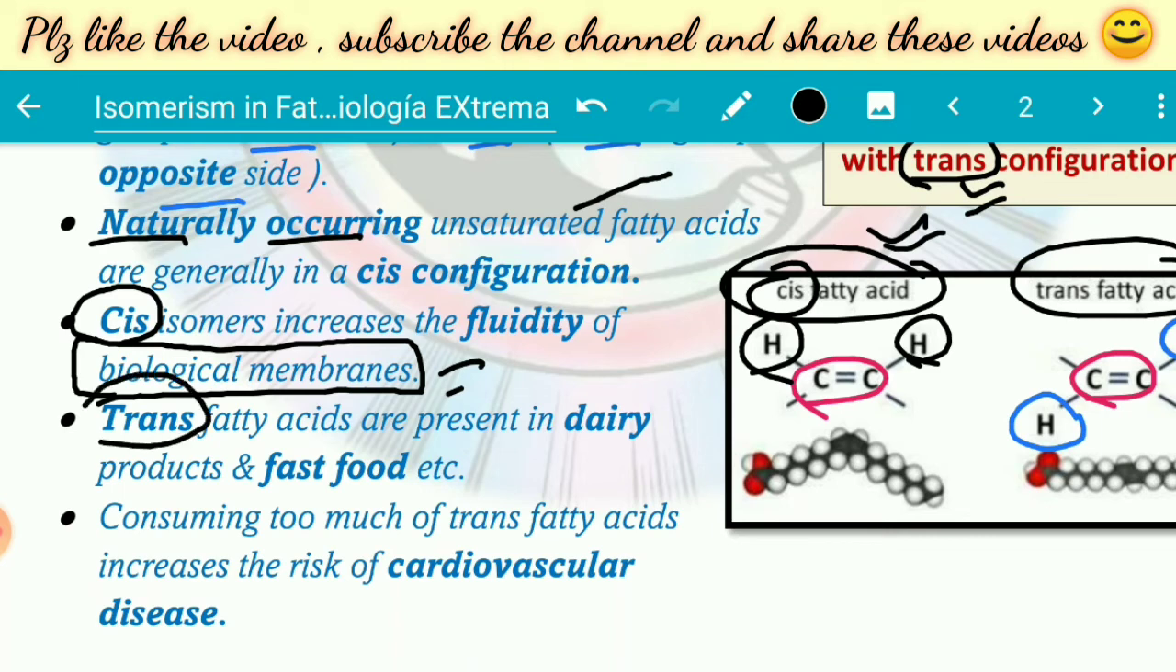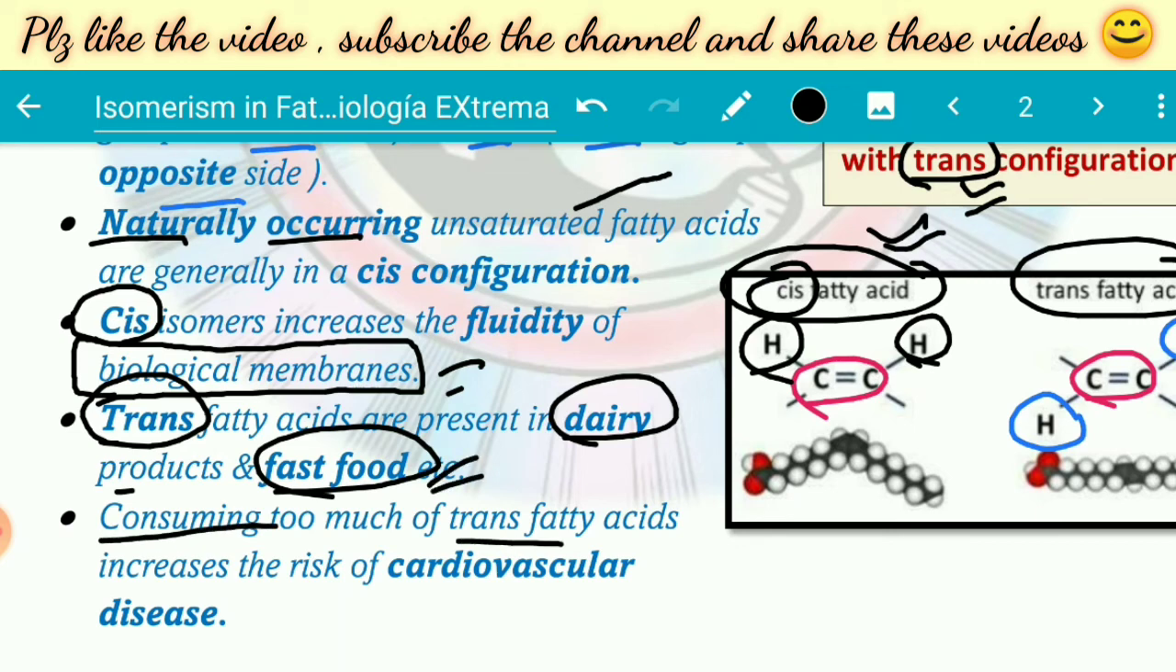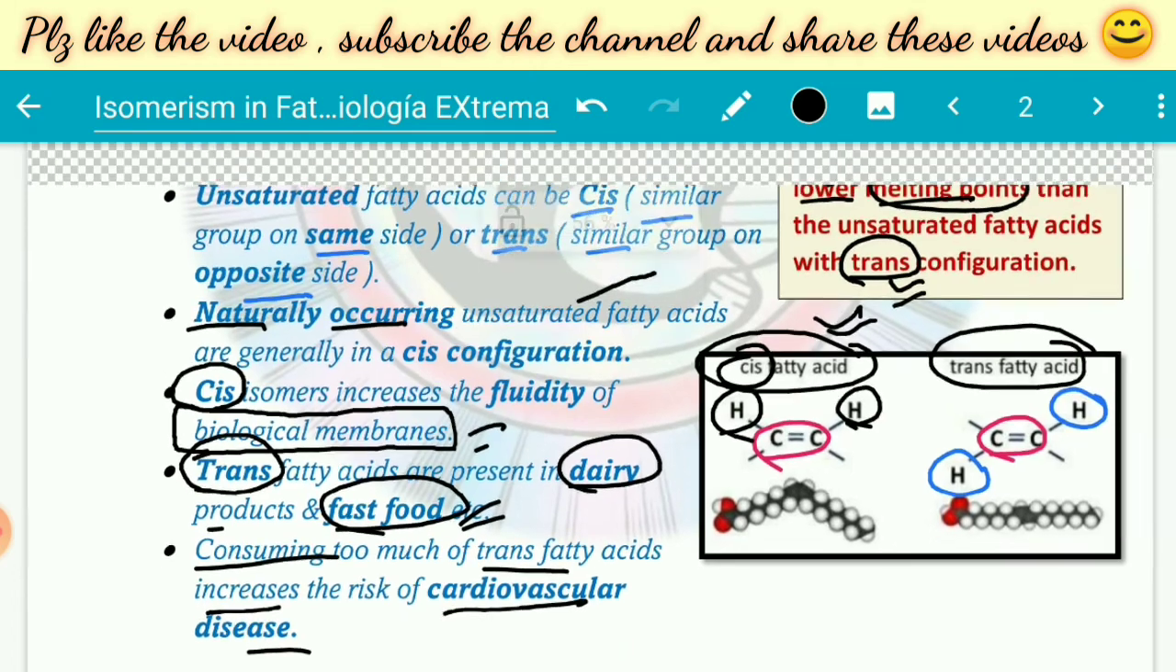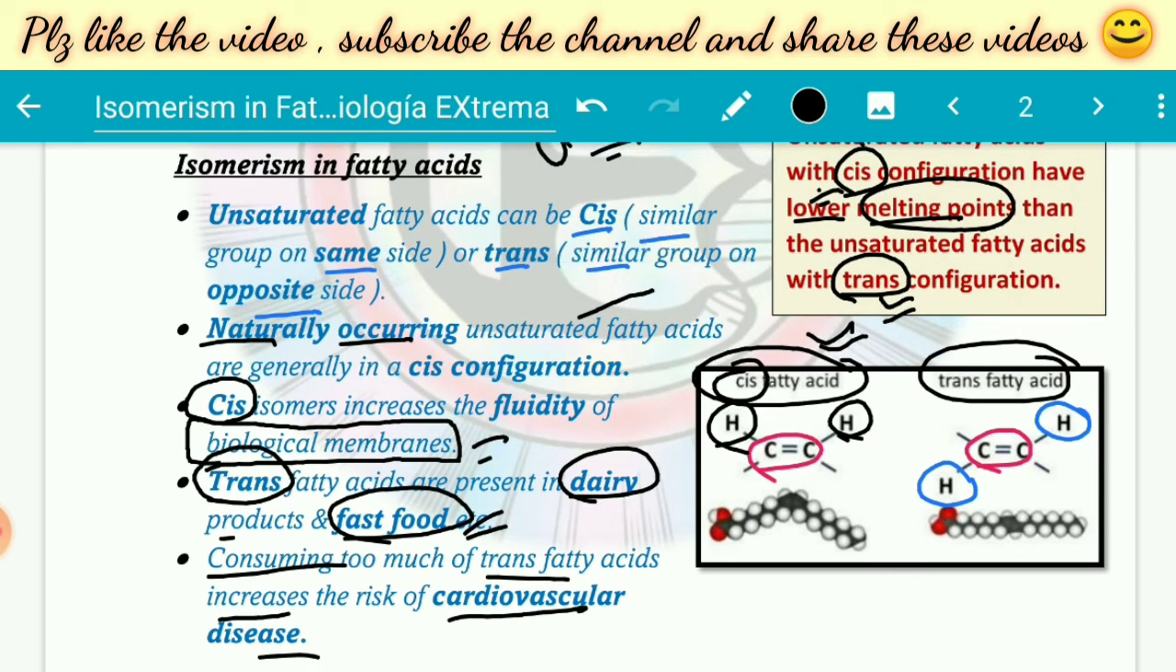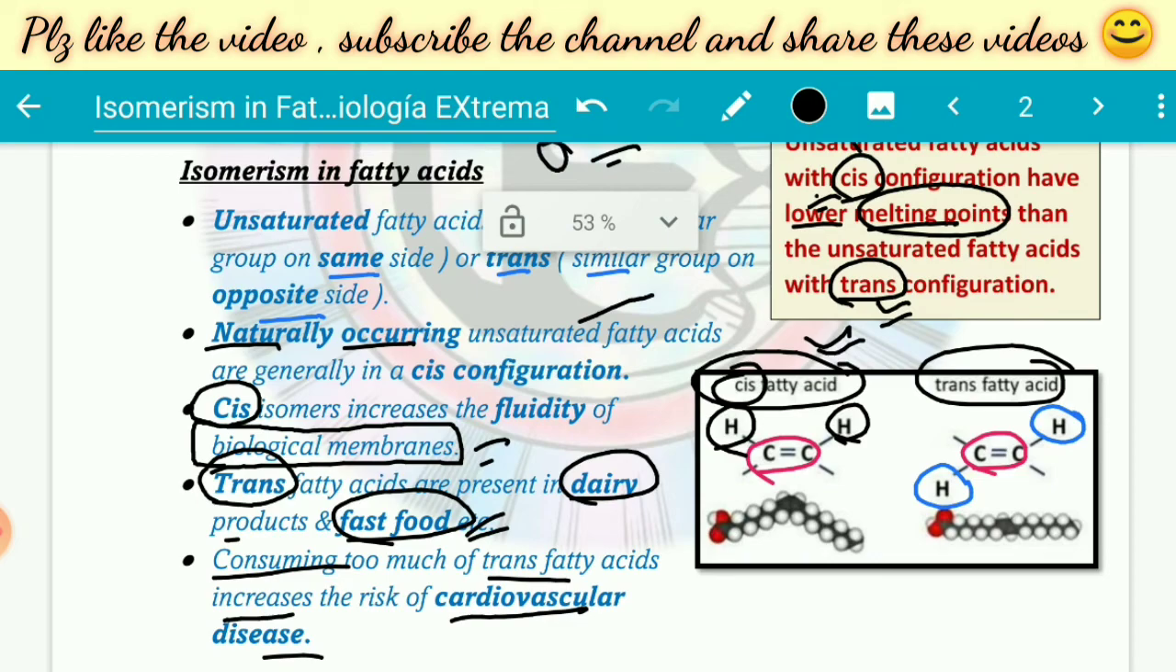Where are trans fatty acids present? They can be found in dairy products, in fast foods, and in partially hydrogenated oil. If you consume too much trans fatty acids, like in fast food, then there's an increased risk of cardiovascular disease, so you must be cautious about that. This is a very simple and small topic which is called isomerism in fatty acids. I hope you get the concept.